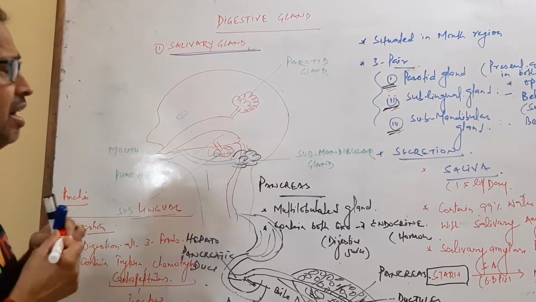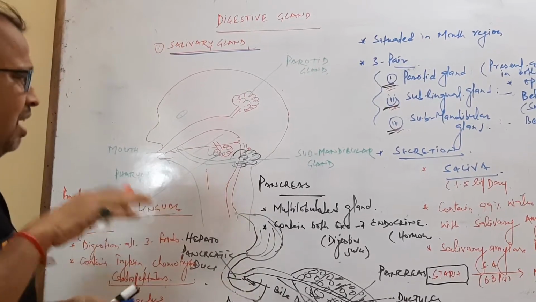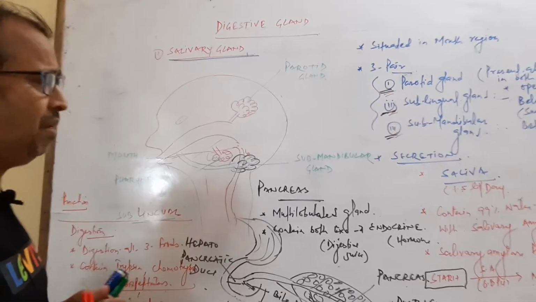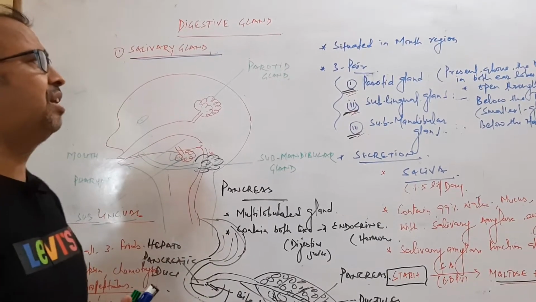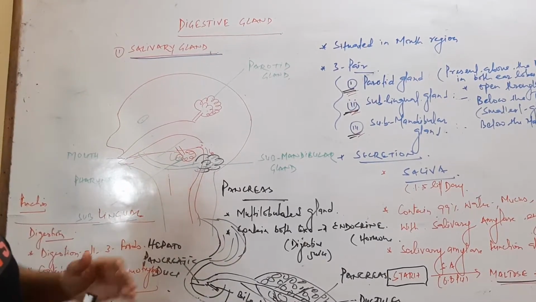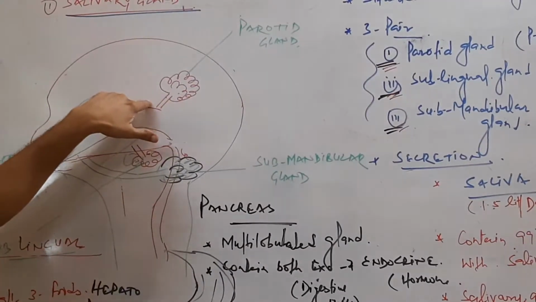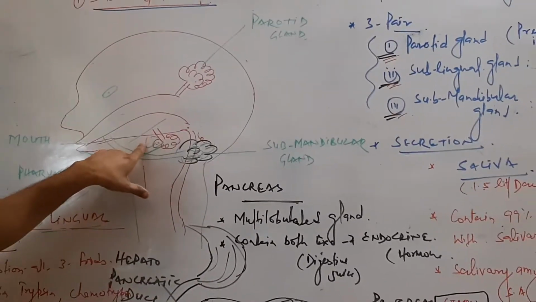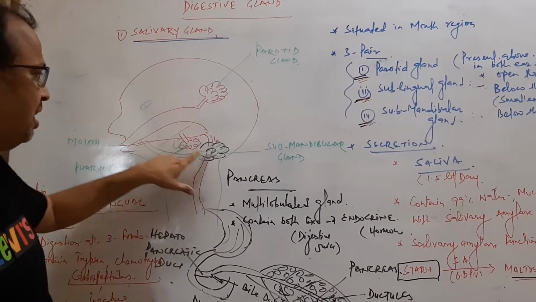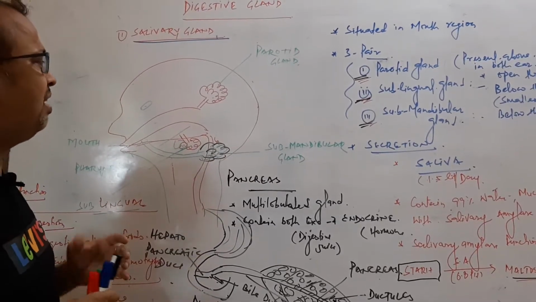The sublingual gland is present below the tongue, and the submandibular gland below the maxilla region, in the region of the mandible bone. So these are the 3 pairs of salivary glands, and their secretion goes through ducts. The parotid gland secretes through the Stensen's duct, the sublingual gland through the Rivinus duct, and the submandibular gland through the Wharton duct. So there are various types of ducts.